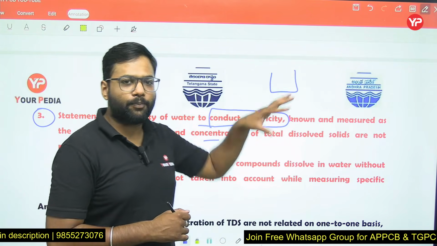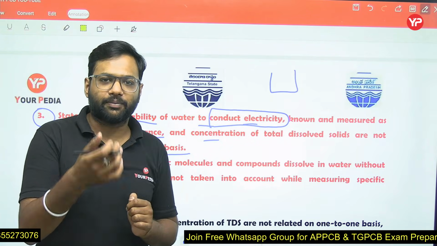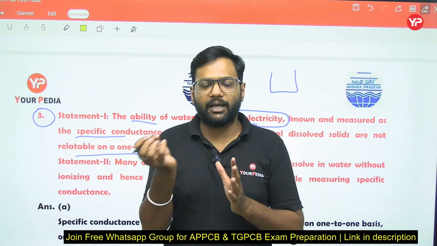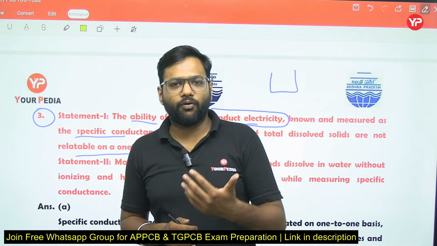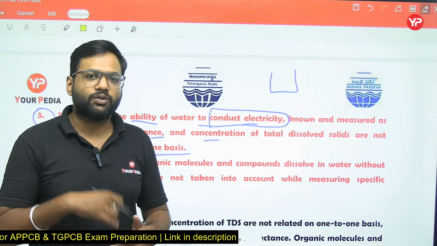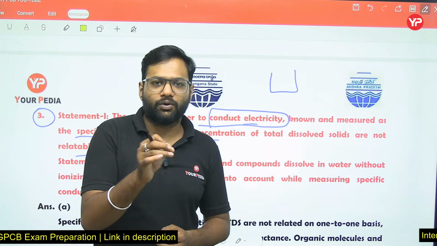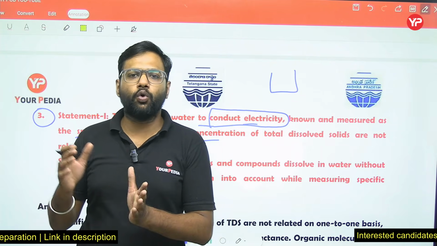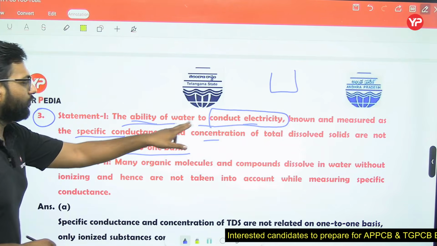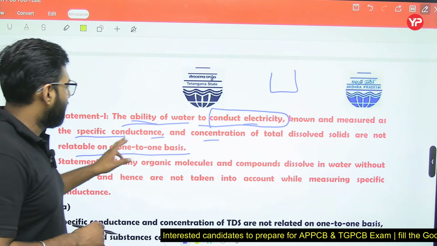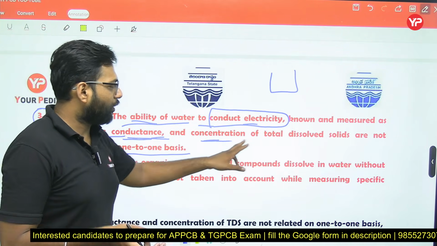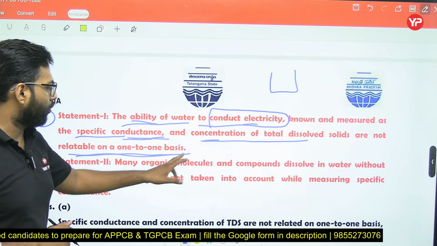So if our water sample possesses some electrical conductivity, what does it mean? It means our water sample consists of some ions, because these ions are responsible for the current passing. So electrical conductivity comes into the picture because water consists of ions. If you have pure water with no ions, let us suppose, then it will not possess any electrical conductivity. So the ability of the water to conduct electricity is measured as the specific conductance, and the concentration of total dissolved solids is not relatable on a one-to-one basis.